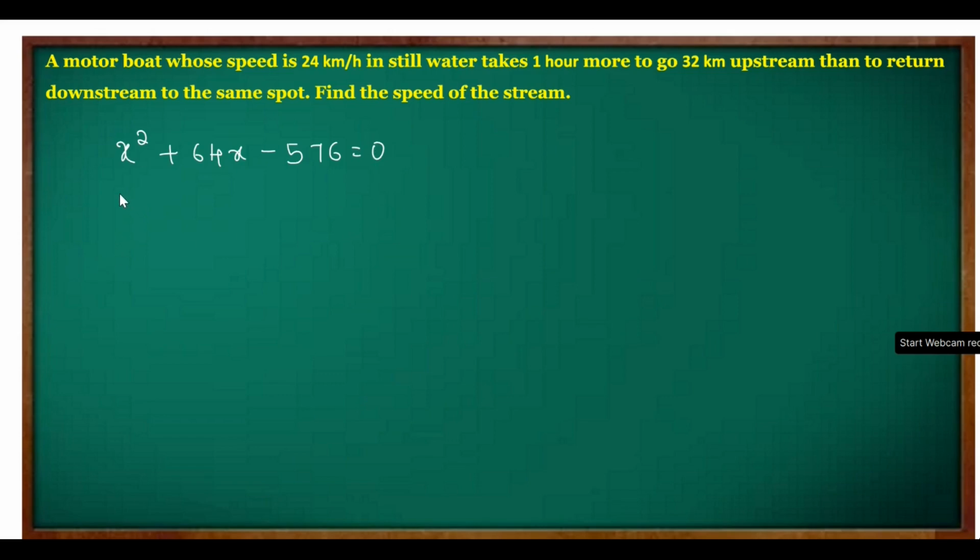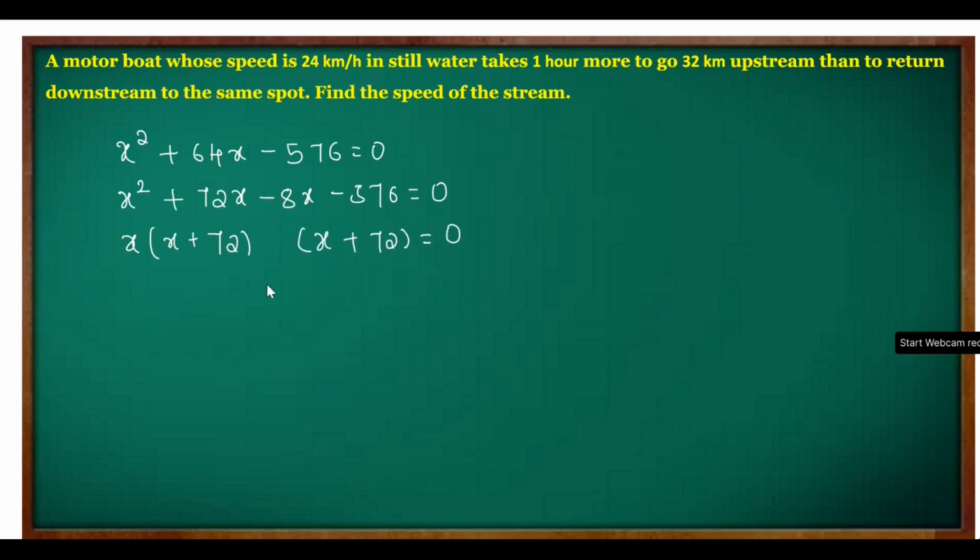So our factors are x square plus 72x minus 8x minus 576 equal to 0. From here, I'll take x common, x plus 72. If I repeat this same bracket here, x plus 72 equal to 0. If you see, there is a sign change now. Correct? We can see here sign changed.